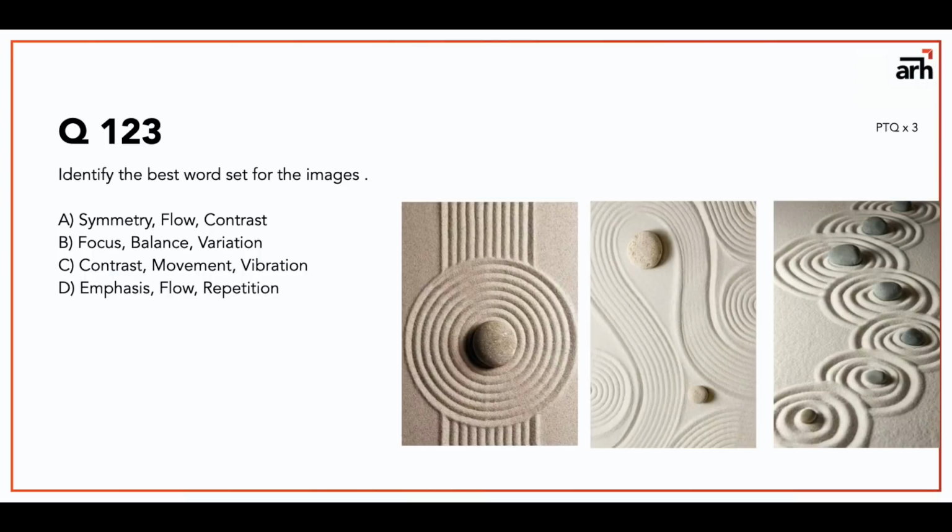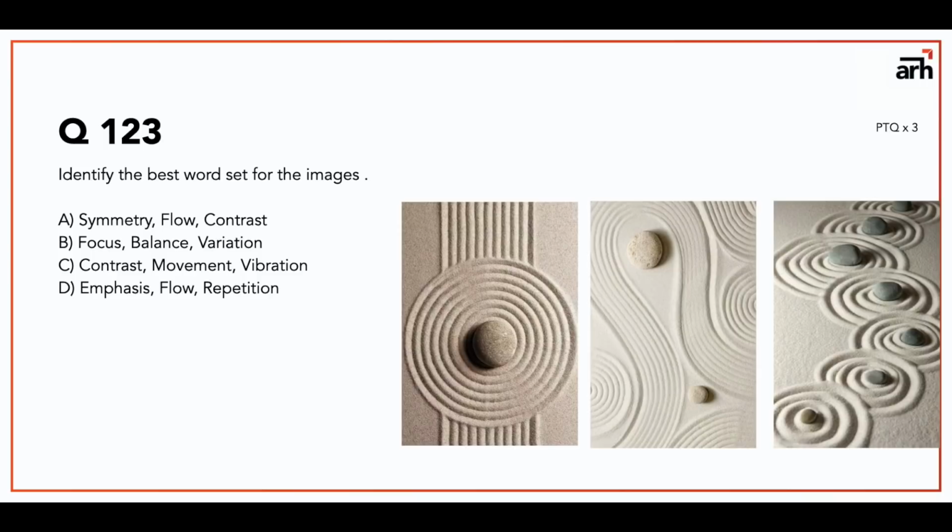Yeah, you can say it's bilateral symmetry. Second one is flow. Yeah, there is definitely flow, no problem with that. But third one is not contrast. So first option follows, second option follows, but third option is absolutely wrong. So in option A only 2 are correct so far.